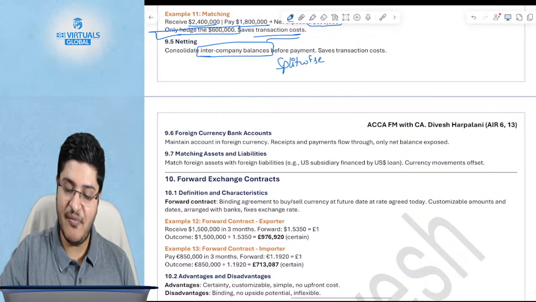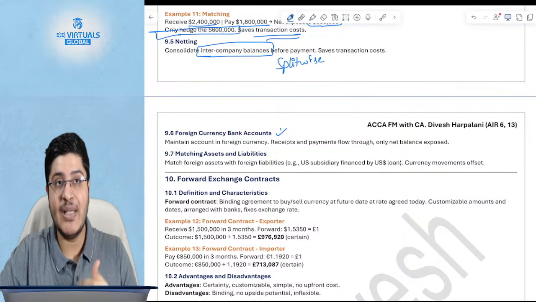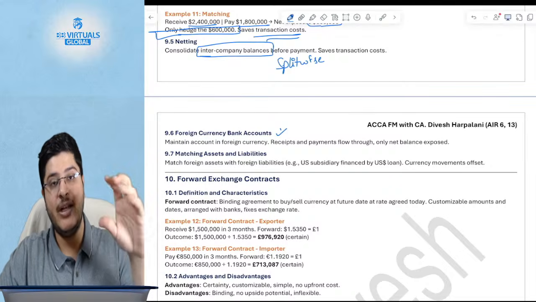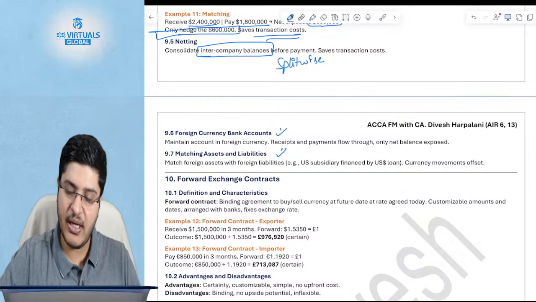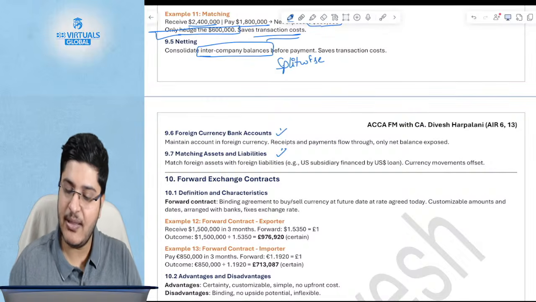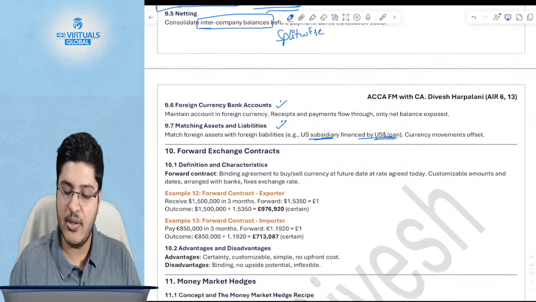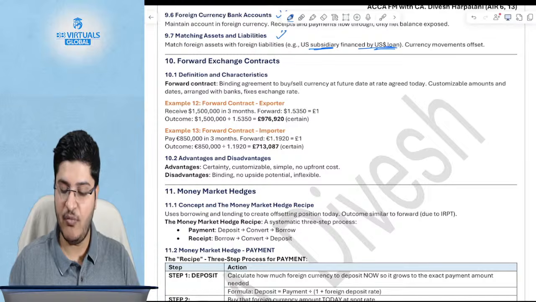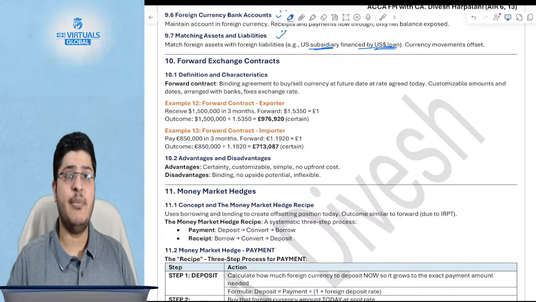Okay. So foreign exchange bank accounts: if I am a UK company which frequently trades in dollars, have a bank account there, so that you make all payments from there and you have all the receipts from there only, and finally you match your foreign exchange assets and liabilities. For example, if you have a US subsidiary, finance it using a US dollar loan, so that you can offset whatever your currency movements are. Okay, is this clear, guys? Please let me know if this is clear.